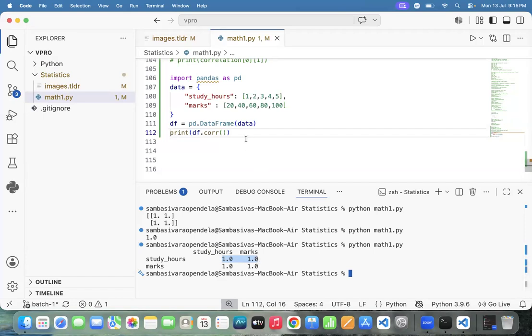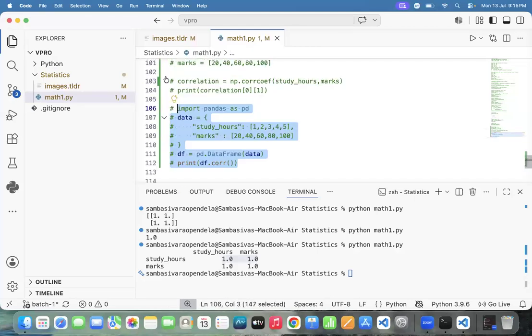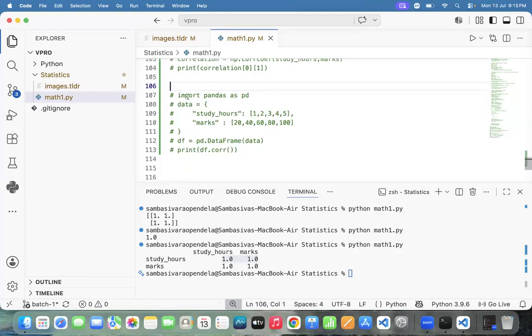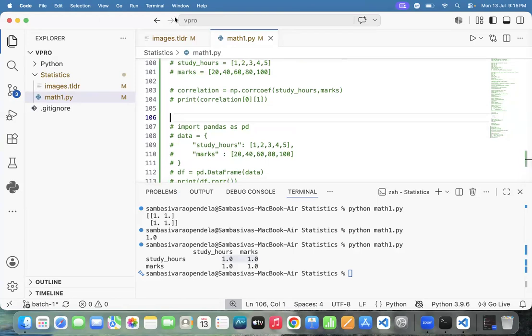Fine. Team, I want you to do one example with the negative correlation. I don't want to explain it to you. Do it from your end, one example with the negative correlation.